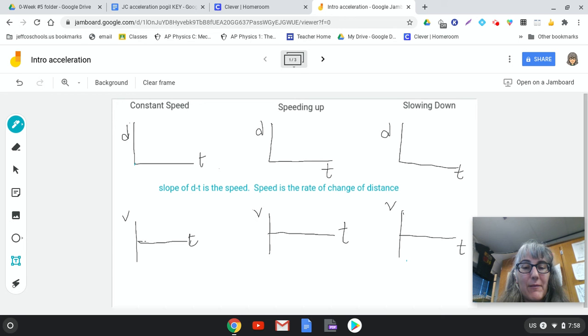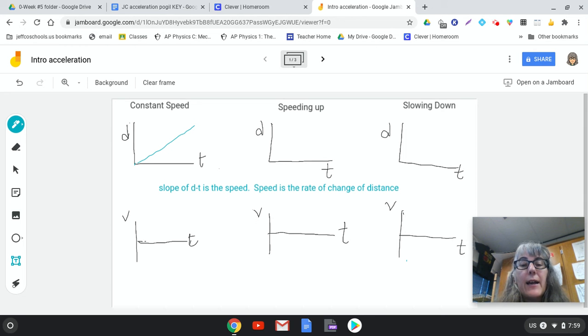All right, let's talk about acceleration. I have three different scenarios. I have constant speed, speeding up, and slowing down. In all dt graphs, we know that the slope of the dt graph is the speed, and speed is the rate of change of distance. So if I have constant speed, my slope needs to not change. So it means I'm going to have a nice straight line on my dt graph.